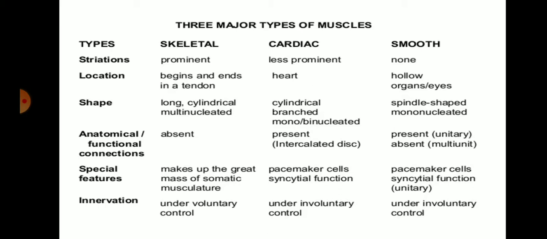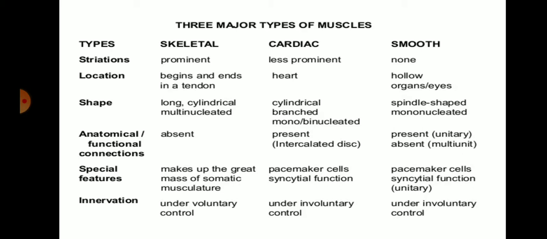And the last one is innervation. Innervation means skeletal muscle is under voluntary control, which means we can control skeletal muscles in our movement, but cardiac muscle and smooth muscle are under involuntary control. We cannot control the movement of cardiac and smooth muscle. So heartbeats are not in our hands. We cannot stop the heart or any functions of the smooth muscle, maybe the respiration or the movement of the eyelids. So these muscles are involuntary. We cannot stop the function of these muscles.